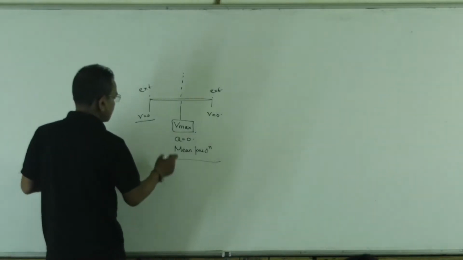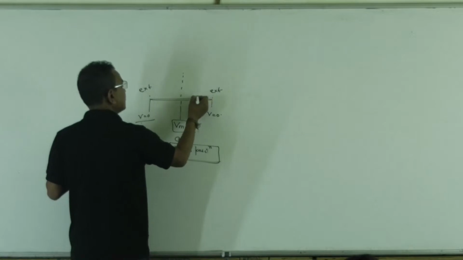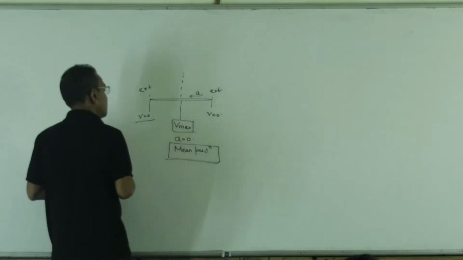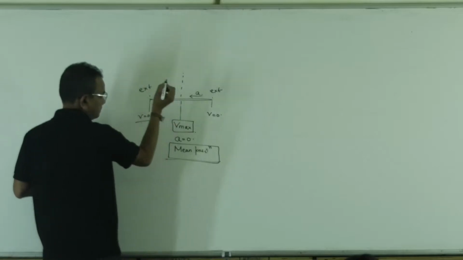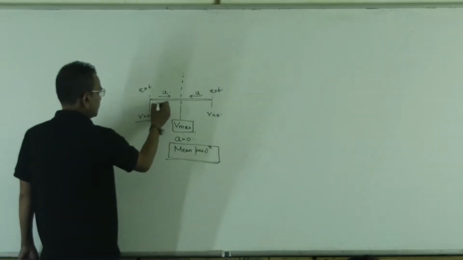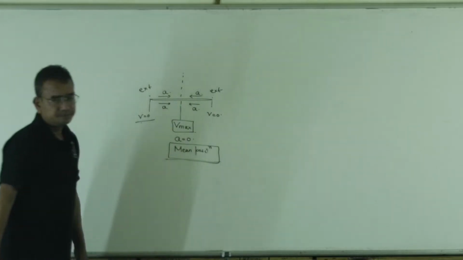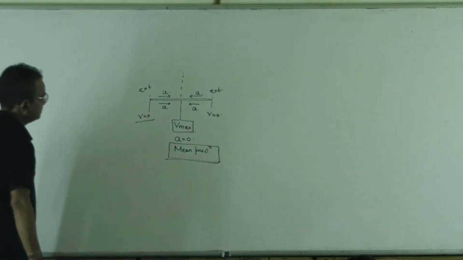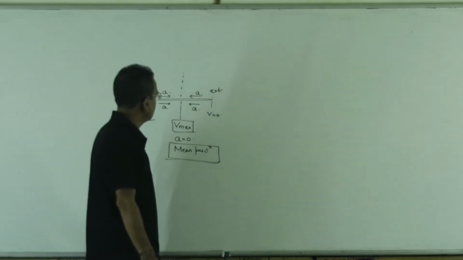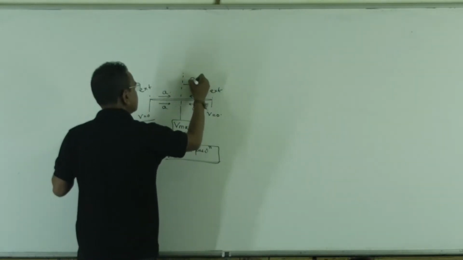Once the particle is moving from mean position to extreme position, as velocity goes on decreasing, acceleration is leftward. And from the left side, acceleration must be rightward. So acceleration is always directed towards the mean position.